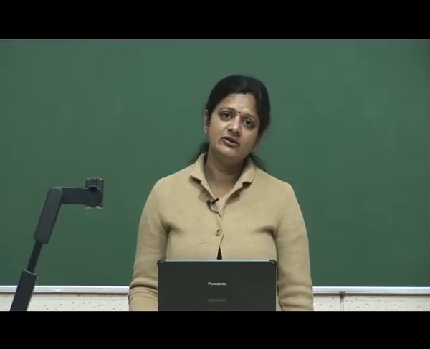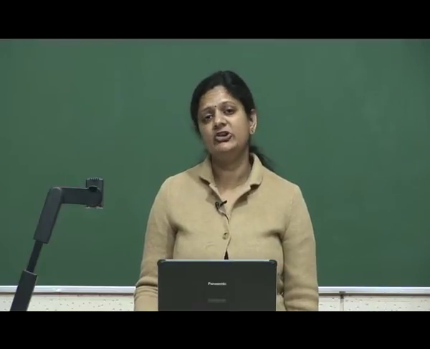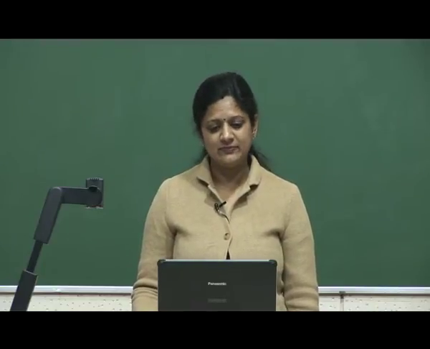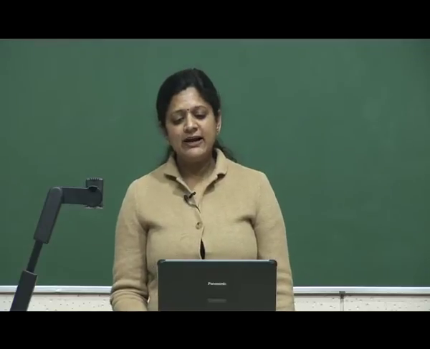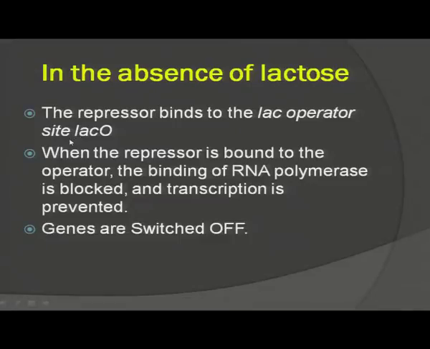So, what happens during this condition to the genes? The repressor binds to the Lac operator site, Lac O. The repressor which is synthesized by the Lac I regulatory gene will bind with the operator site. When the repressor is bound to the operator, the binding of RNA polymerase is blocked.